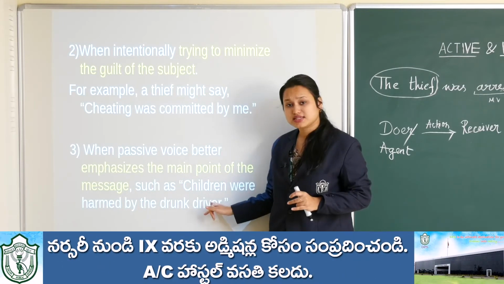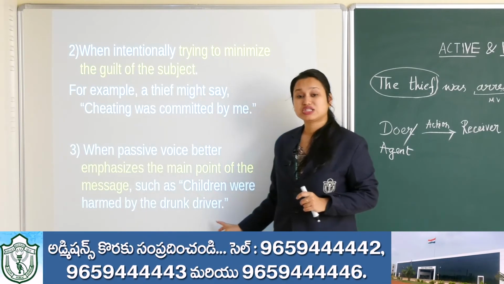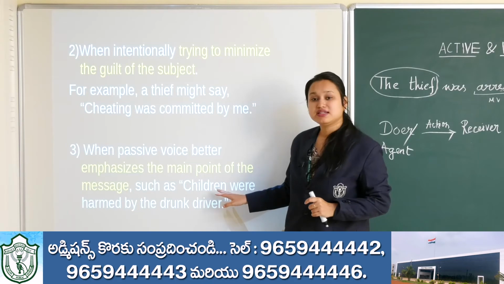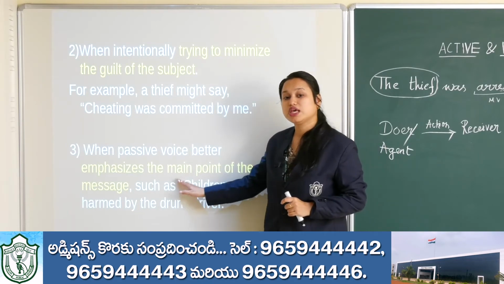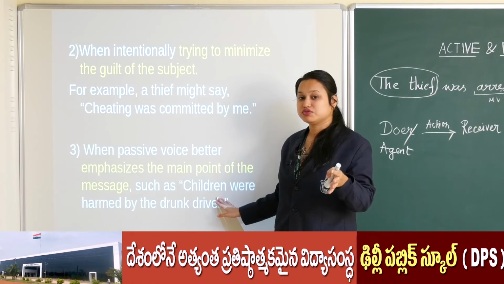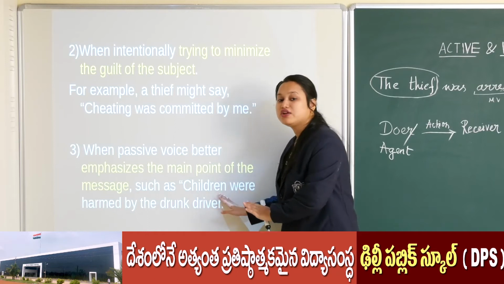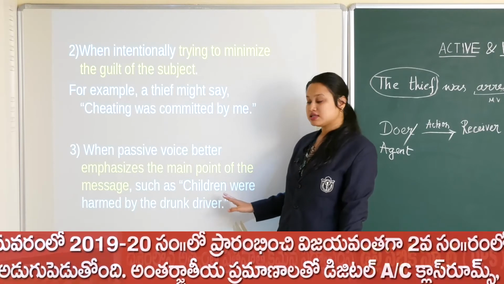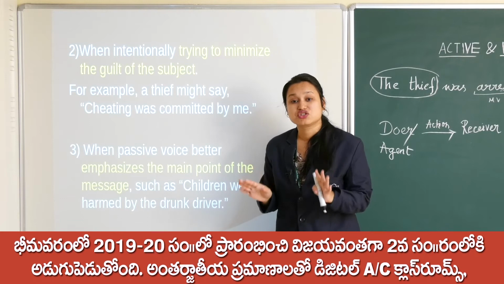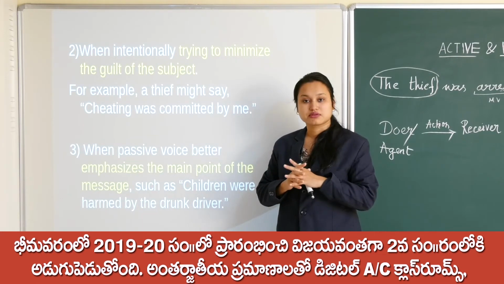But here we are saying children were harmed by the bus driver, which means the parents want their focus to be on children. Children are more important for them, so they want to focus on children. They are not talking about the bus driver first. They are saying, oh my God, our children were harmed by that drunk, careless bus driver, right?